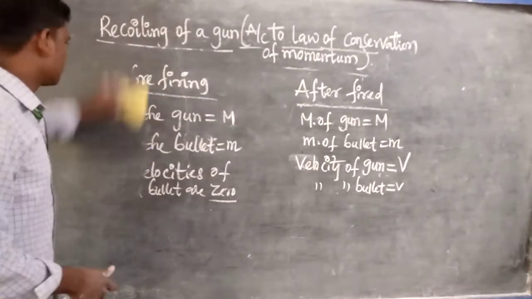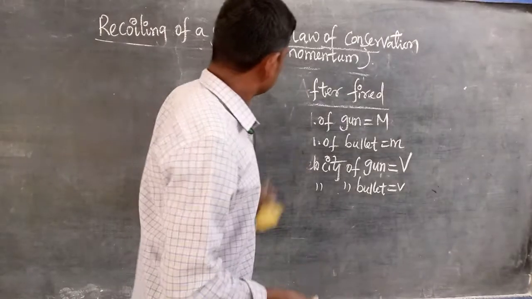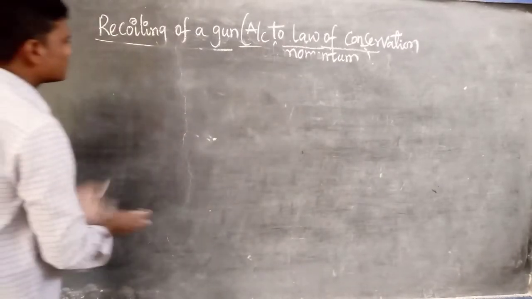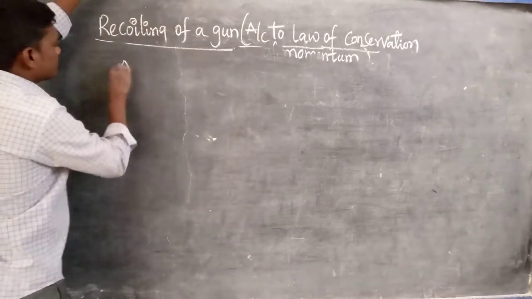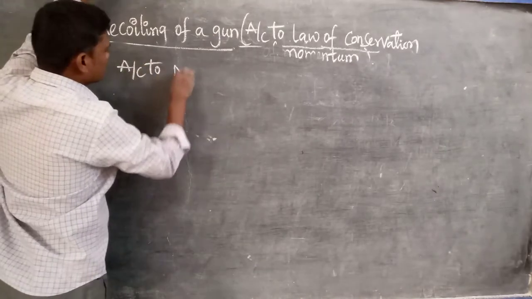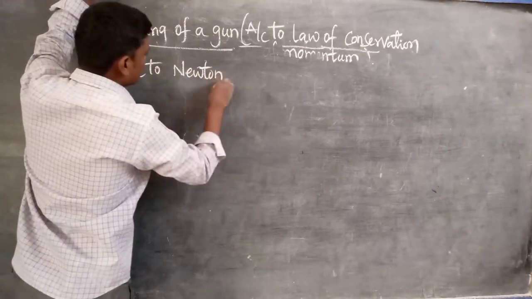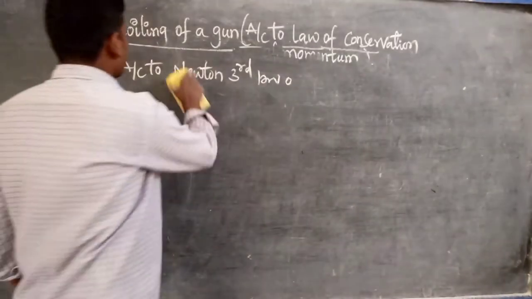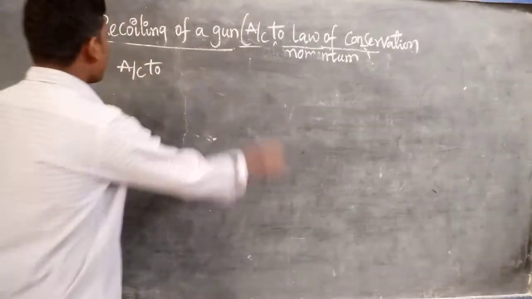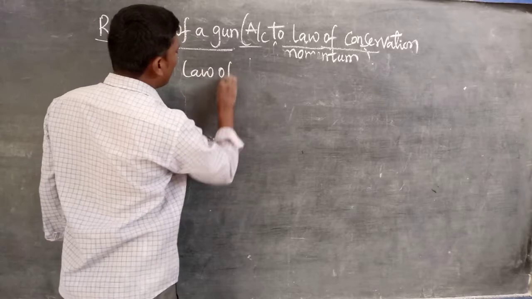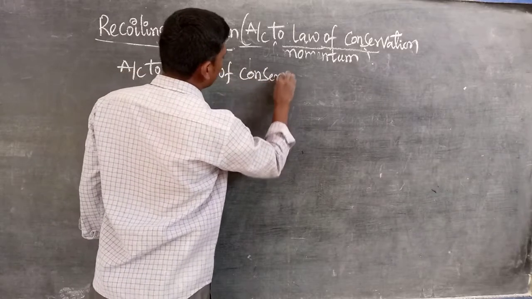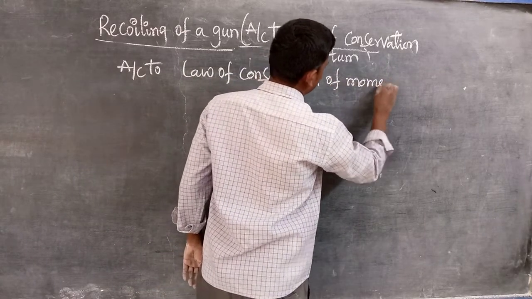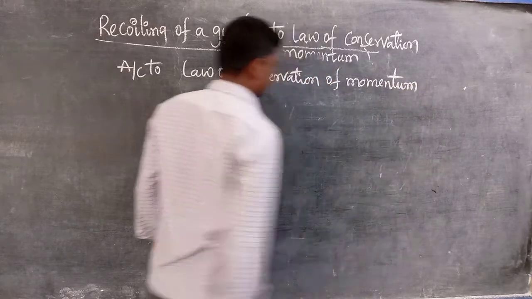Let me come to the next step in this. According to law of conservation of momentum, what is the formula?